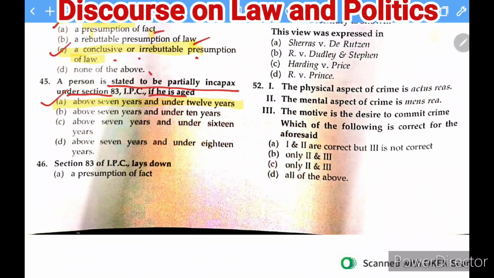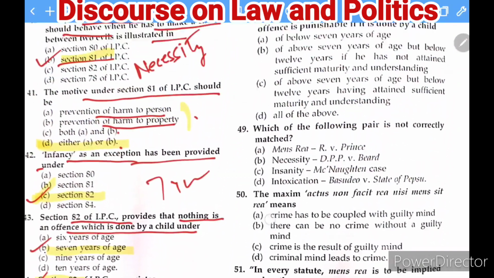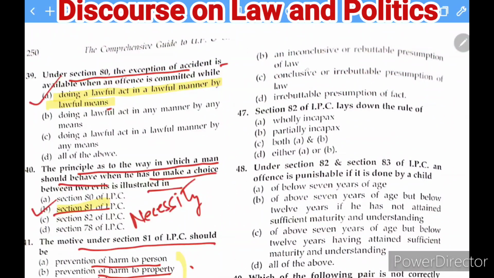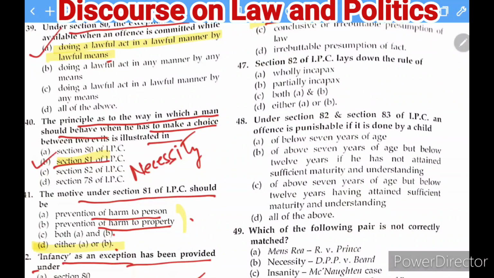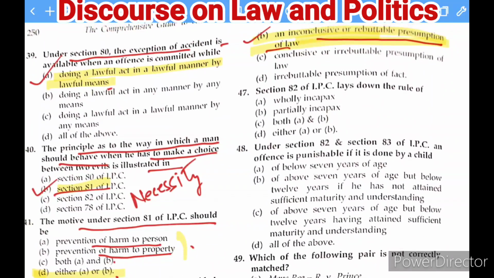Moving to the next question here, section 83 of the IPC lays down whether it is a presumption of fact, an inconclusive or rebuttable presumption of law. Yes, this is the right answer, because even a child who is above 7 and below 12 years, he has to prove that he is not in a position to understand the nature of the act. So therefore it is a rebuttable one.